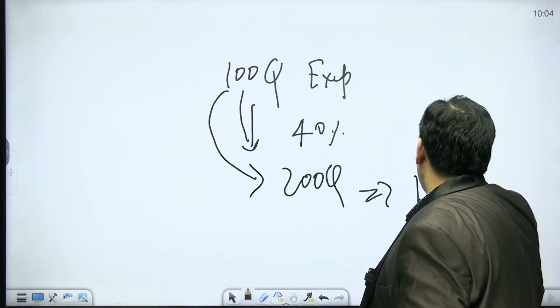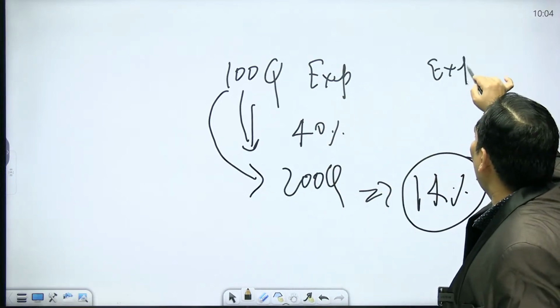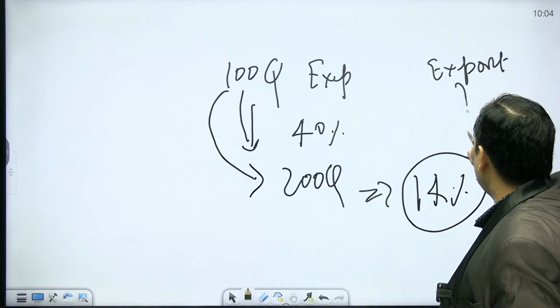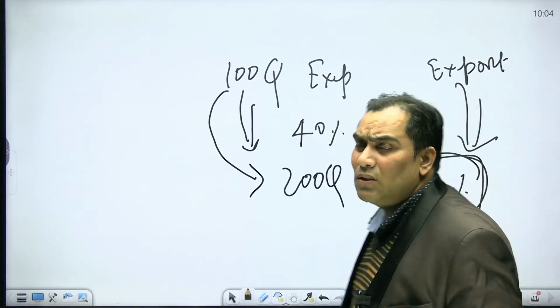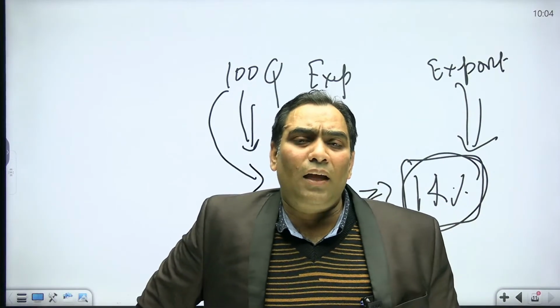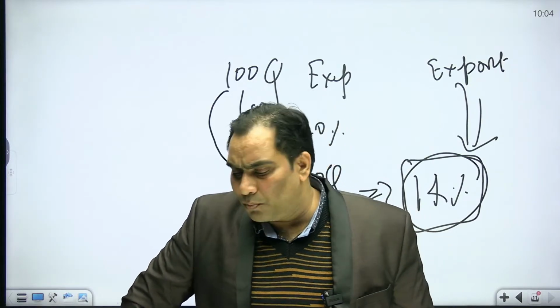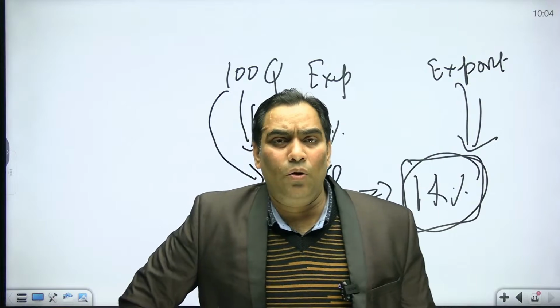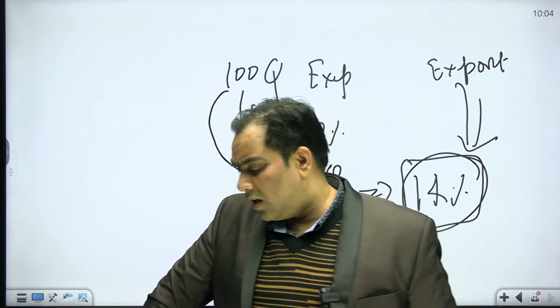Okay, so that means they can say: just make the exports and you are entitled to get the tax subsidy of 14%. So this is nothing but export subsidy, and through the export subsidy also, that producer or the exporter may get the undue advantage. And that is nothing but trade distorting measures.